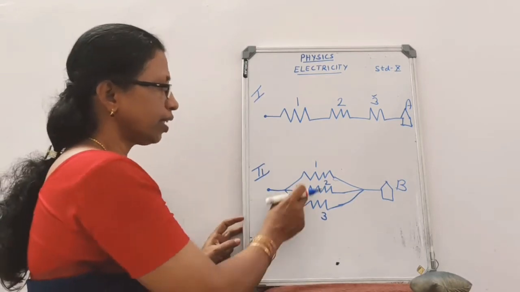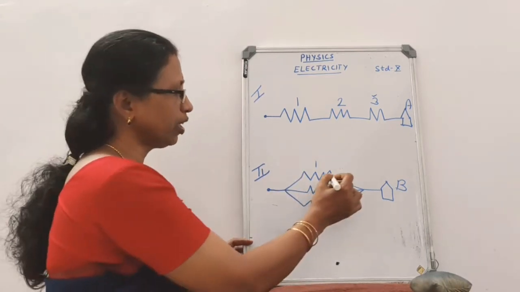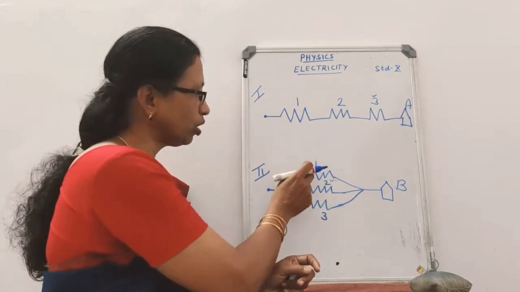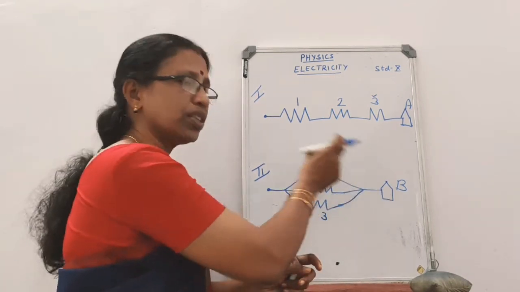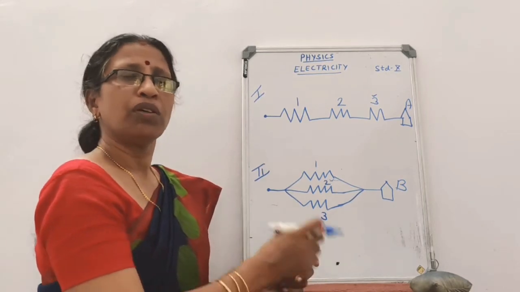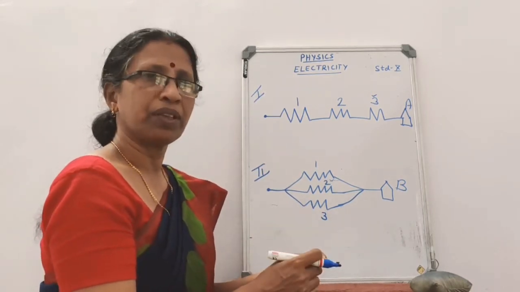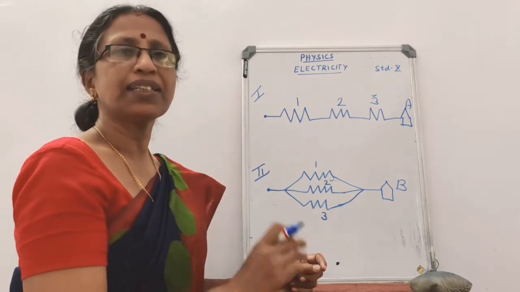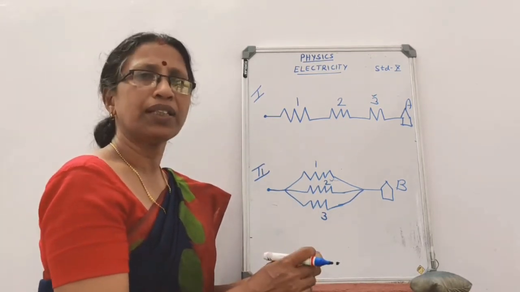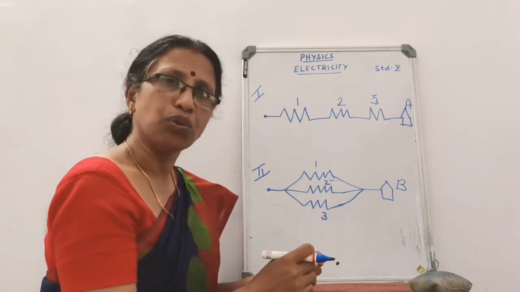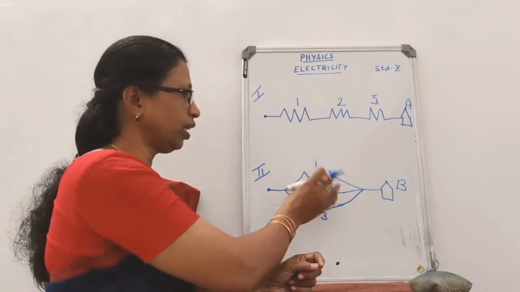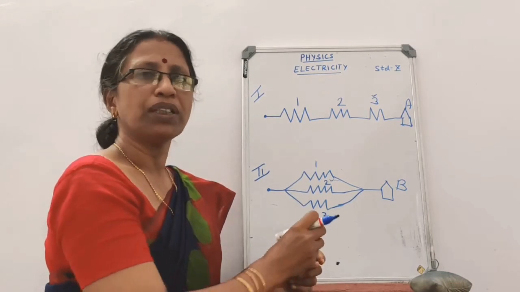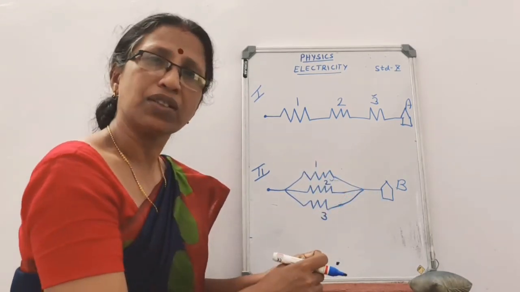In the second case, if any one of the bridges, suppose you take 2, is under maintenance, they can use bridge 1 or 3 to reach school B for the competition. So in the second case, if any one of the bridges gets damaged or is under maintenance, the participants can reach school B without any difficulty, because there are other 2 bridges to cross the river and reach school B.